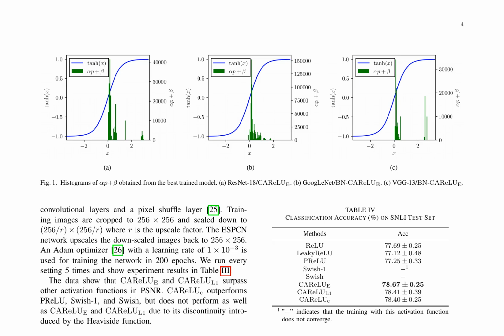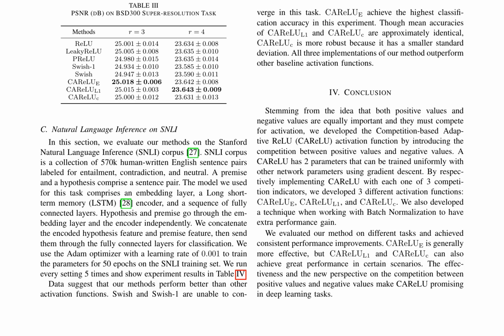In the SNLI experiment, CAReLU_E achieves the highest classification accuracy, while CAReLU_L1 and CAReLU_C also perform well. The results suggest that CAReLU is a promising activation function for deep learning tasks, offering a new perspective on the competition between positive and negative values.